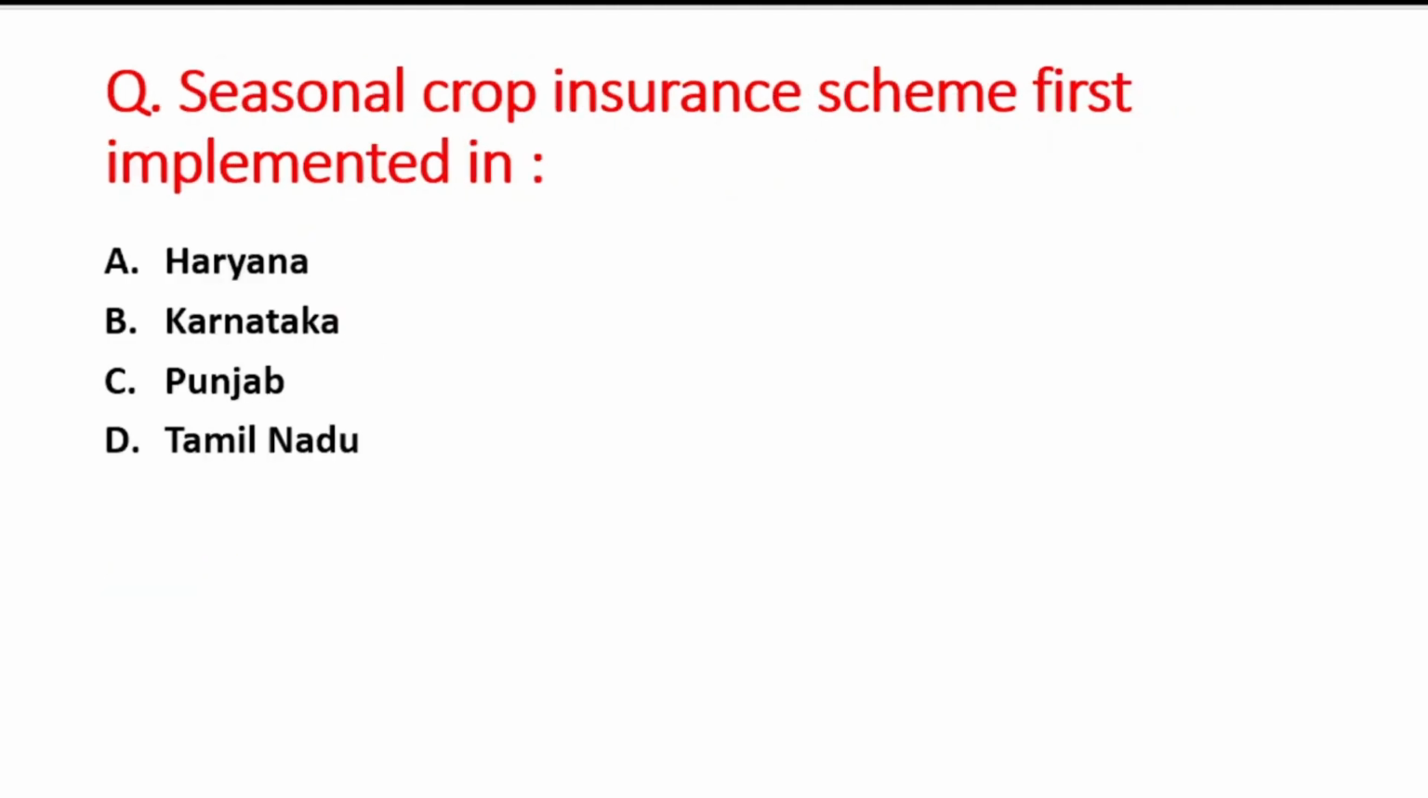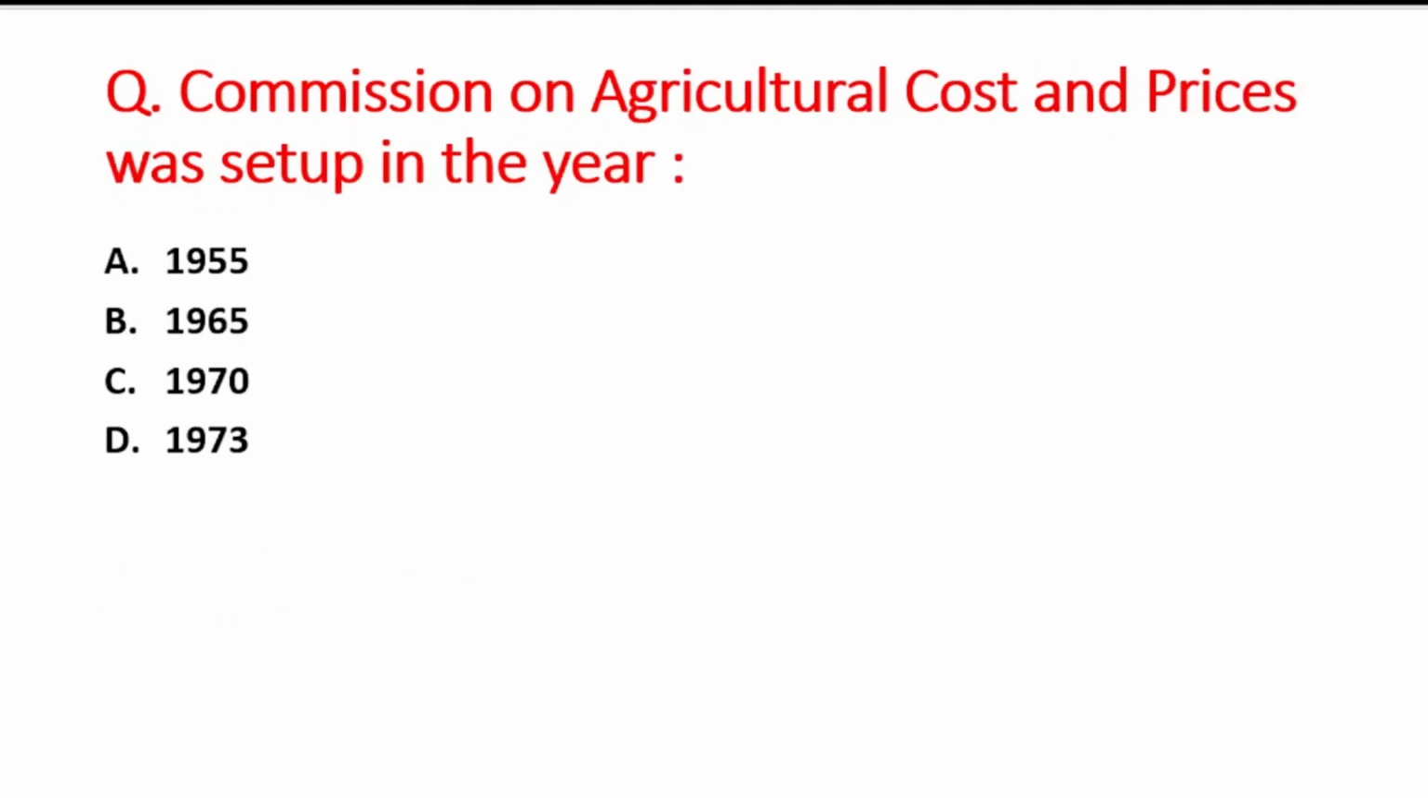Next question is seasonal crop insurance scheme first implemented in. A option is Haryana, B is Karnataka, C option is Punjab, and D option is Tamil Nadu. So right answer is option B, that is Karnataka. Next question is Commission on Agriculture Cost and Prices was set up in the year. A option is 1955, B is 1965, C option is 1970, and D option is 1973. So right answer is option B, that is 1965.